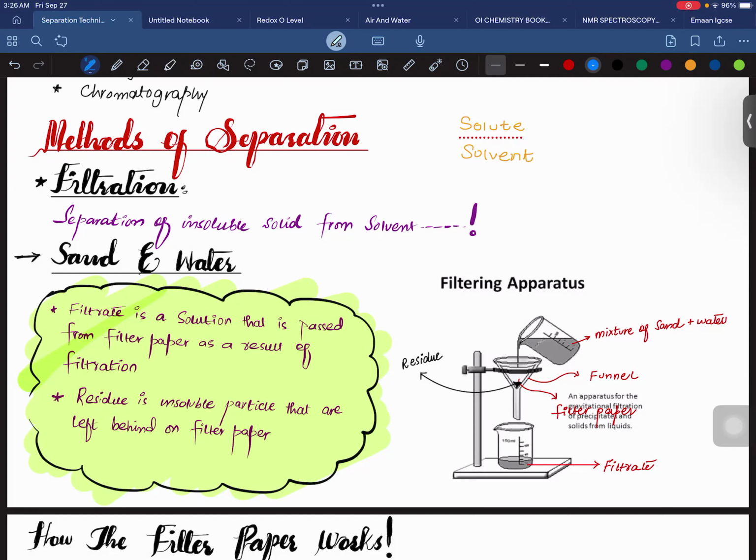I'm supposed to write that a solute is a substance which is dissolved in a solvent. And the solvent is the substance in which the solute is dissolved.